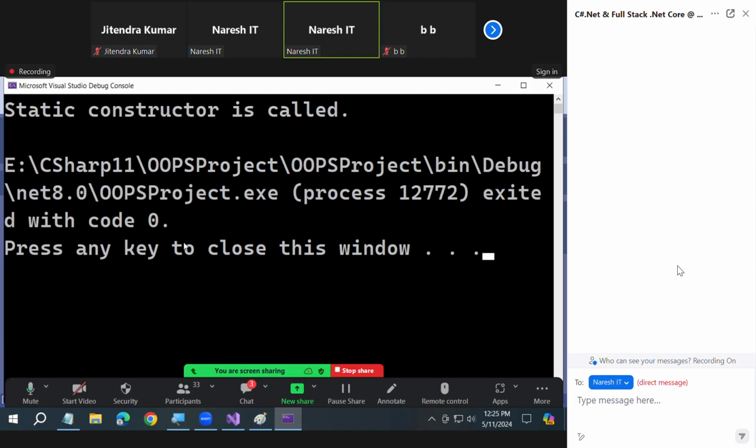I added a main method here. I did not write anything in that. But still the static constructor executed. So you understood? It is implicitly called. Understood my point or not?